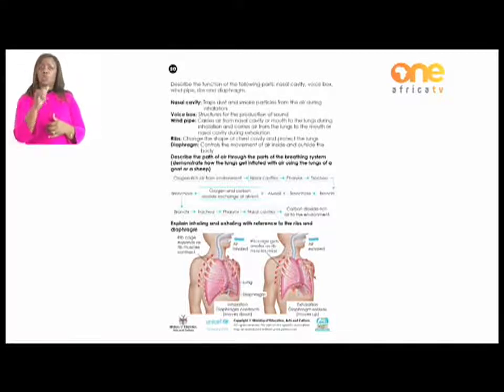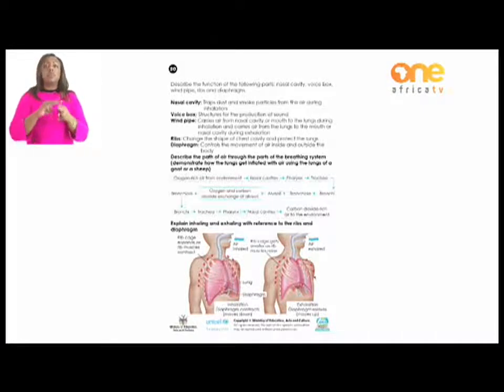And then what happens? Carbon dioxide, which is not needed in our body, now starts to move from the lungs to the other parts of the breathing system, until it goes out. So it's the bronchioles, the bronchi, the trachea, pharynx, nasal cavities. Carbon dioxide goes into the atmosphere through the nose or through the mouth.